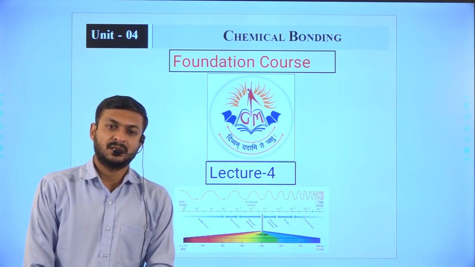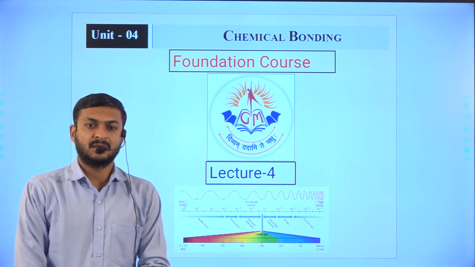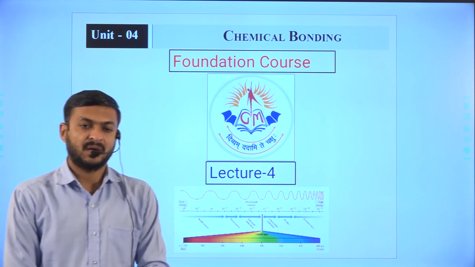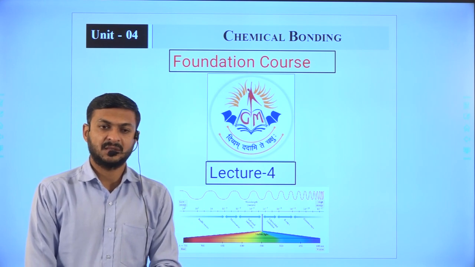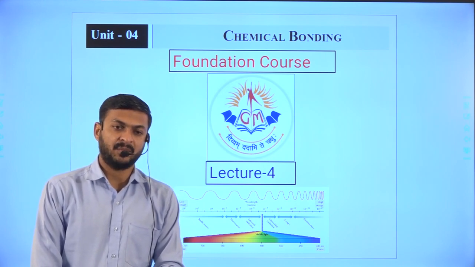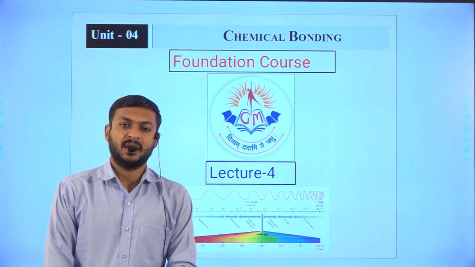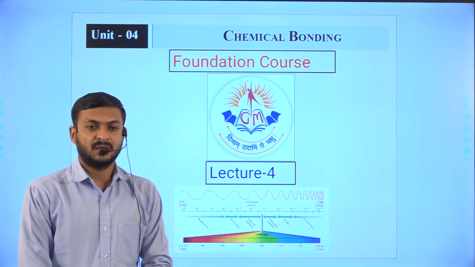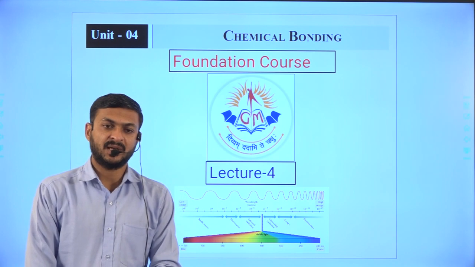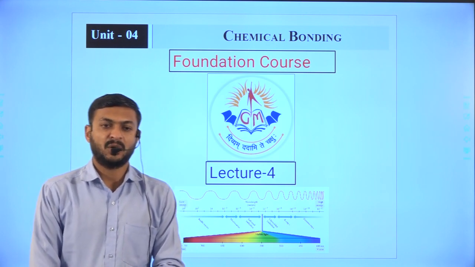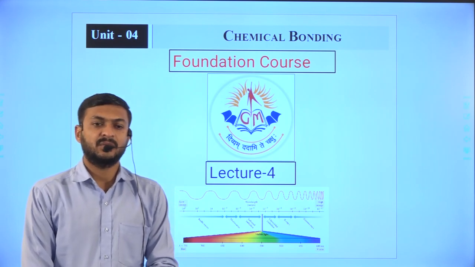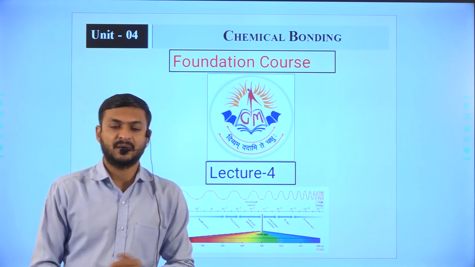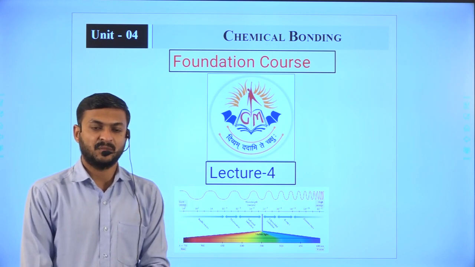We are studying about chemical bonding, specifically types of bond. In our last class we discussed ionic bond and covalent bond, and we also discussed two types of covalent bond, that is polar covalent bond and non-polar covalent bond. So in today's lecture we are going to start another bond, that is coordination bond.